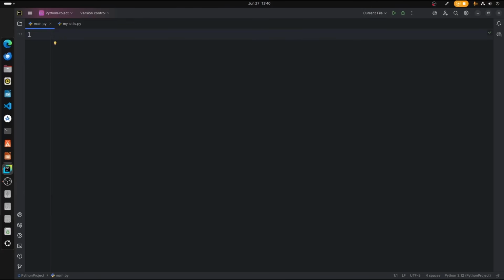Hello everyone, in this module we're going to see about the requests library. So what's requests anyway? Requests is a library in Python which is used for triggering HTTP requests in Python. Basically it is used for fetching API data or downloading files from the web. It's more like a browser inside your code. So that is what you call requests.